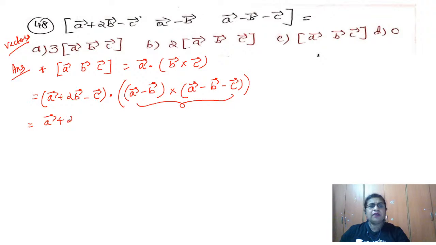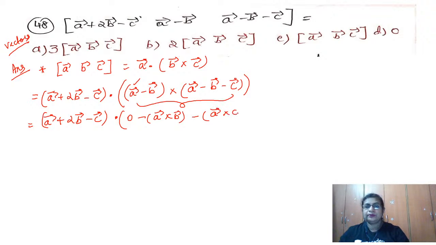Okay, so here we have A plus 2B minus C vector dot. So what will happen here? First multiply with A only. So you're getting A cross A, which is 0. Then minus A cross B, minus A cross C. Okay, done with A vector. Minus B vector, so minus B cross A vector. So minus into minus is plus, B cross B is gone, 0. Then we have minus minus plus B cross C.